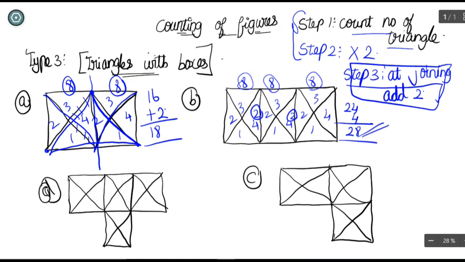So let us see figure C here. What is the thing you have to note down? What is the difference between figure B and figure C? The only difference is this square box comes here, and this one comes here and forms a box as here. So it is also joined somewhere else. It is also joined here. So 2 will come here anyways. 2 will come here also anyways.